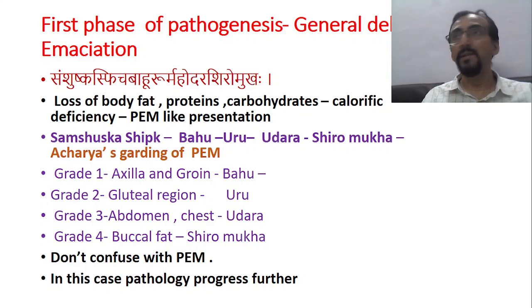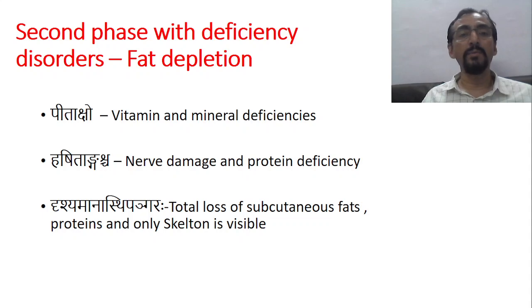Anyway, nowadays Acharya's criteria is not followed. We have other criteria to be followed. But Kashyapa's explanation almost all matches with the explanation of Acharya's criteria. Of course, this looks like a PEM-like condition, but don't confuse it with PEM. Now we are dealing with a stage where PEM is already over. Because of PEM, we have an immunocompromised state, and now the progression is going on. Pathology is going on. So this is one point I want to make clear.